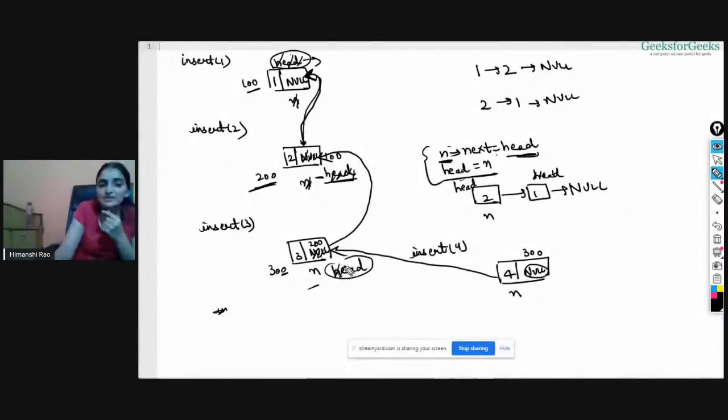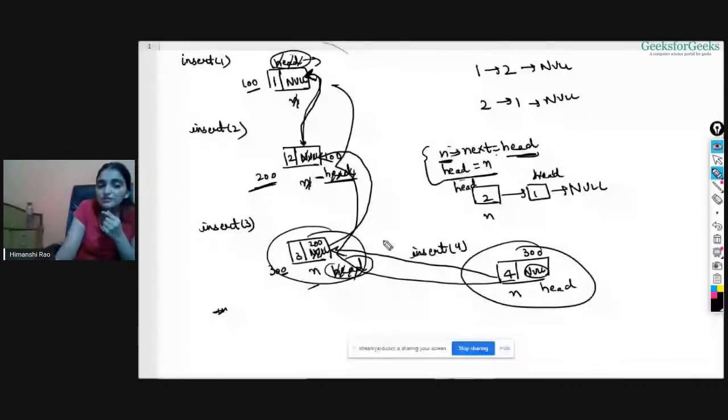And then you are doing head is equal to n. So your head will now start pointing here, and your linked list has been created like this: the first node, the second node, third node, and fourth node, right? So how much time is it taking? You're just working with this node and this node, right? You're not touching the rest of the list. You're just working with the last node of the list and the new node that you want to insert, right? So it will take some k time to perform these operations, some constant time, and we can say O of 1 time, right? So push is again done in O of 1 if we're inserting the elements in the beginning.